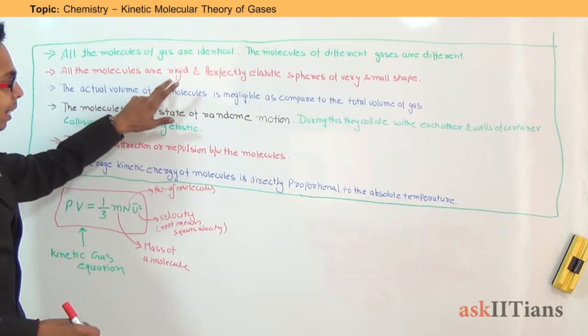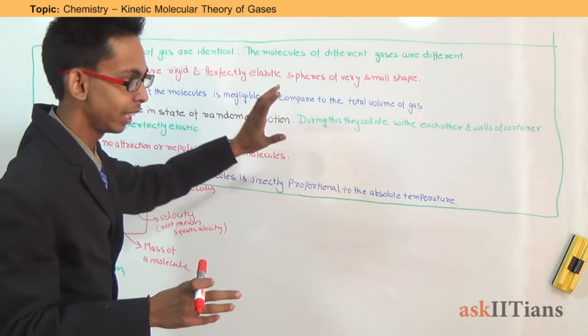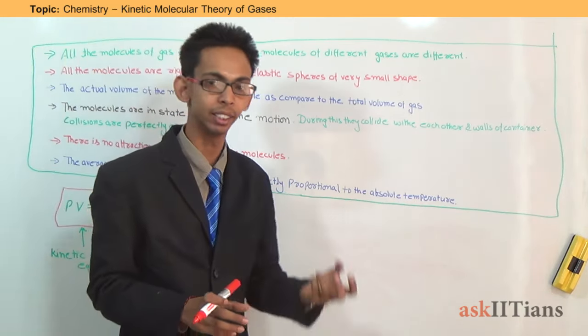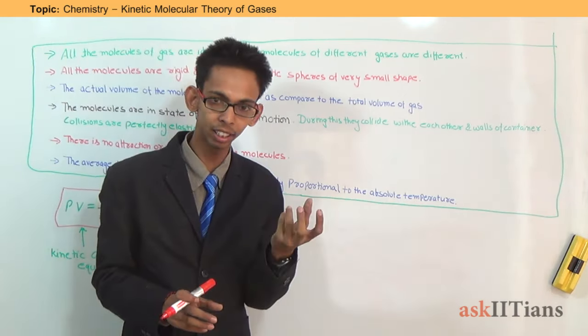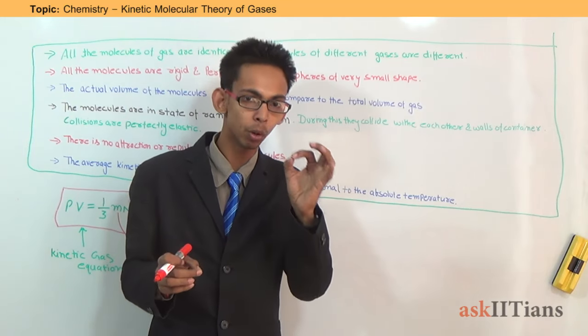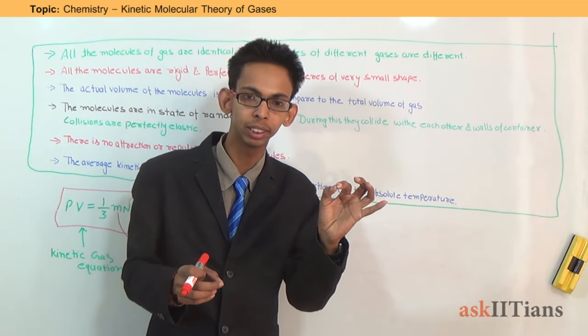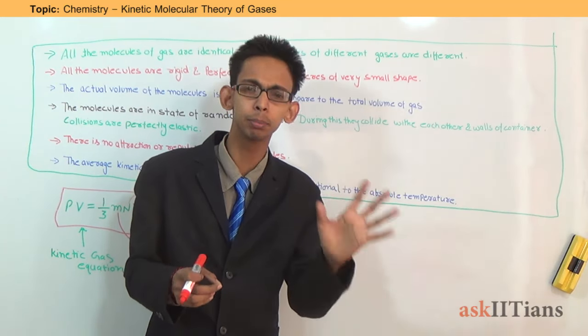The molecules are rigid and perfectly elastic spheres with very small size. The actual volume of the molecules is negligible as compared to the total volume of gas. The total volume of gas is equal to the volume of the container. This is because the volume occupied by molecules is very, very small as compared to the total volume, so that it can be neglected.